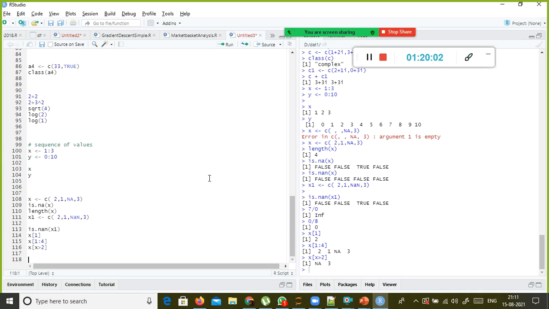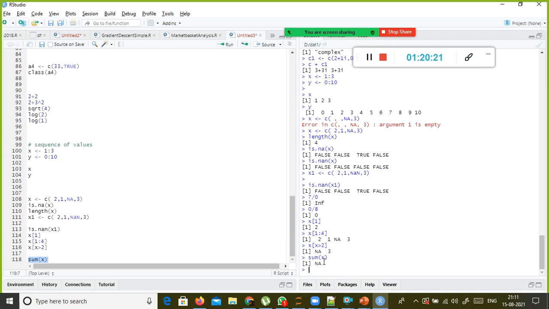Also you have something called, okay, I wanted to do some kind of arithmetic operations. For example, sum of x, if I want to do it, is it possible to do it now?